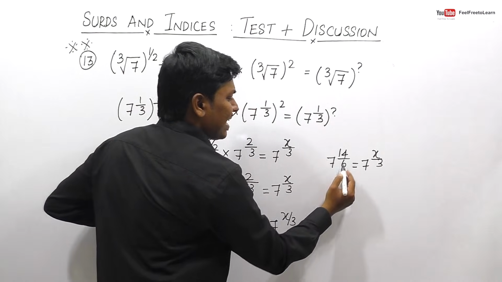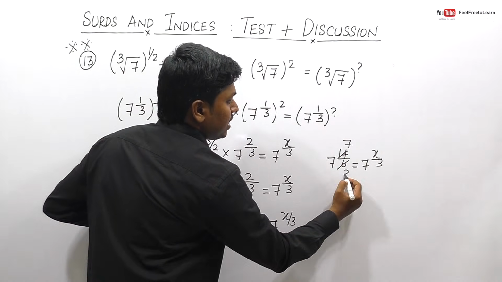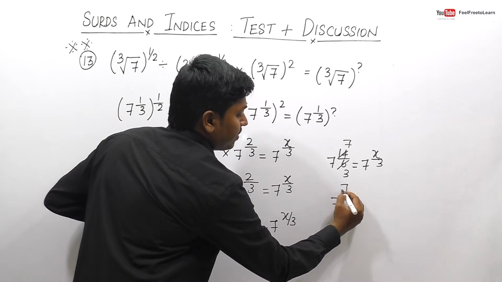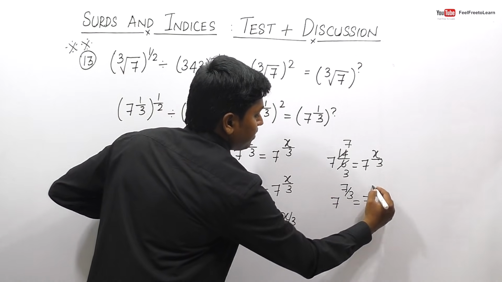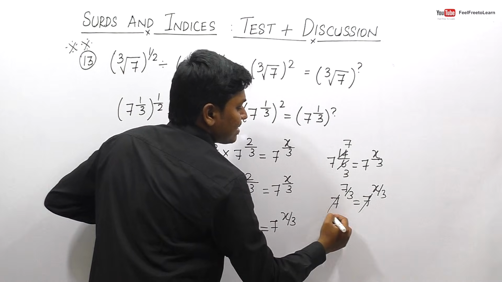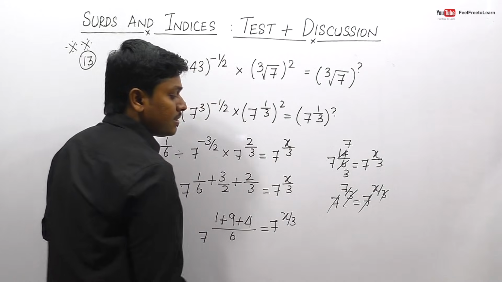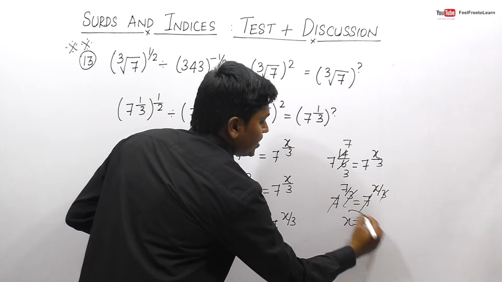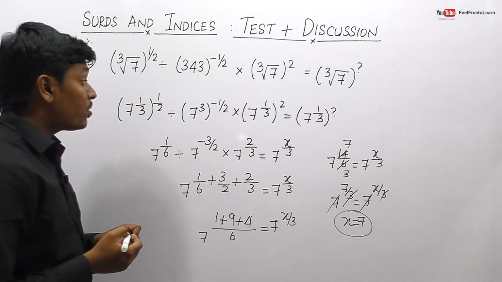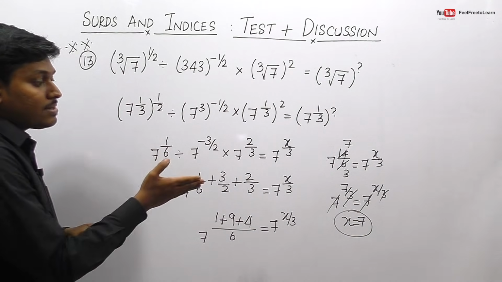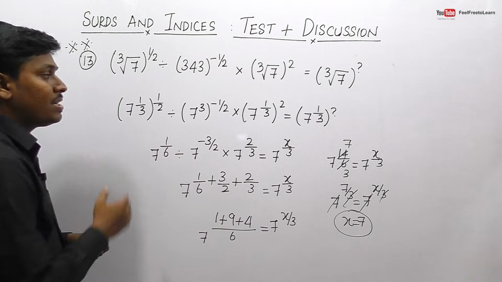So friends, I think we can cancel this on two tables. 7 2s are 14, 7 3s are 6. So 7 power 7 by 3 is equal to 7 power x by 3. So friends, we can cancel 7 and 7. Similarly, we can cancel 3 and 3. So finally, we got the value, that is x is equal to 7. So friends, one of the important questions. Finally, we got the answer that is x is equal to 7 for question number 13.